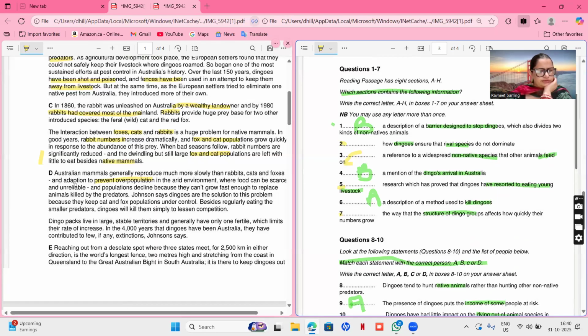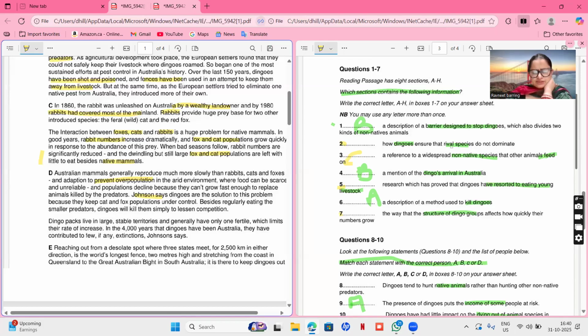Where food can be scarce and unreliable in the arid environment, populations decline because they can't grow fast enough to replace animals killed by predators, Johnson says. Dingoes are the solution to this problem. So they were not talking about any solution. Because they keep cat and fox under control, besides regularly eating the smaller predator, dingoes will kill them simply to lessen the competition. Okay.